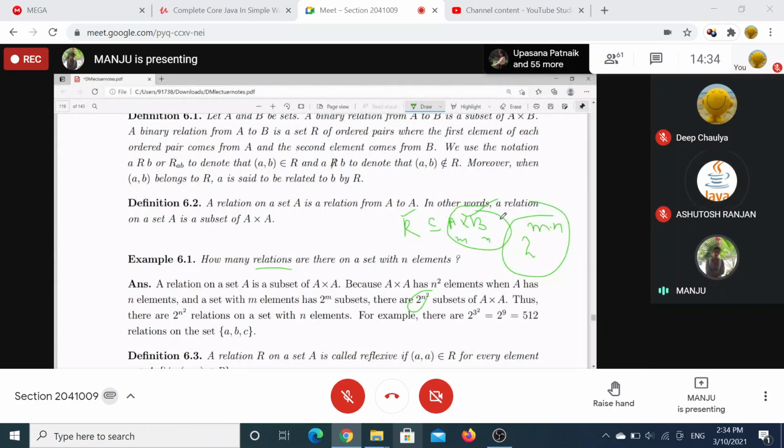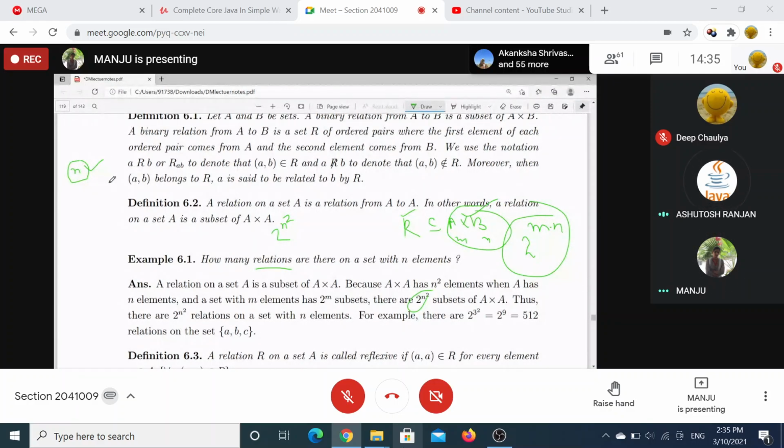Out of this 2 to the power n square, how many are reflexive relations? Reflexivity means for all A, the pair A comma A should be present in the relation, that is A is related to A. So how many reflexive out of this? If A has n elements, A1, A2, and so on up to An, then A1 A1, A2 A2, A3 A3, and so on up to An An. These n reflexive pairs should be present.